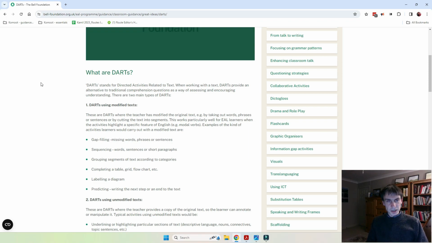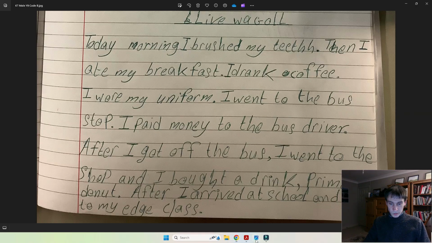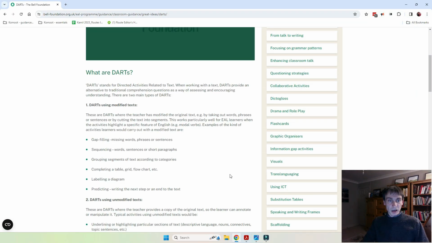Now in this case, what we could do is to create a gap fill of some kind, and you could have a piece of text such as the one that the learner has written here, but this text would be filled either by brushed or was brushing, or went or was going. And so you could provide all of these verbs and expressions in a word box at the bottom of the page, and the learner would have to pick from those to complete the text.